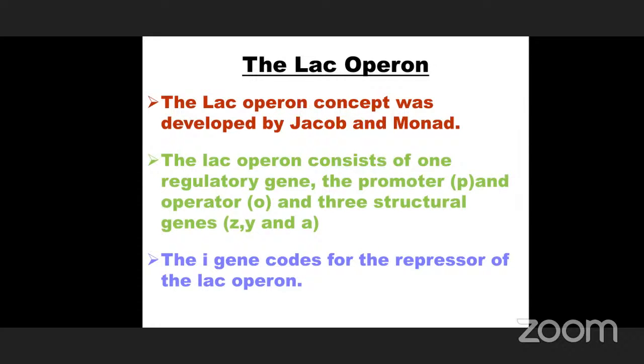Operon is nothing but a DNA segment. An operon is a functioning unit of DNA containing a cluster of genes under the control of a single promoter. Once again, I repeat the definition: an operon is the functioning unit of the DNA containing a cluster of genes under the control of a single promoter. It is called an operon.